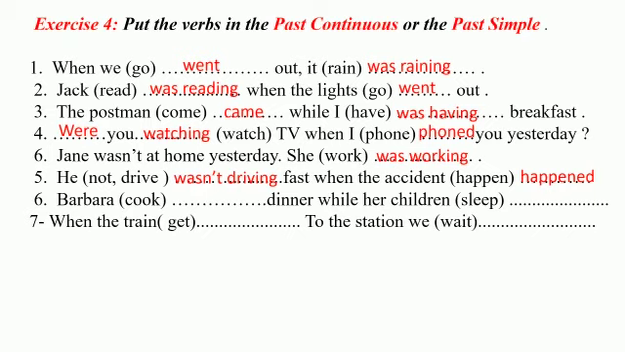Barbara, while her children sleep. Very good. Barbara was cooking while her children were sleeping. Here we have two long actions happening at the same time in the past. Number 7. When the train, very good, got to the station, we were